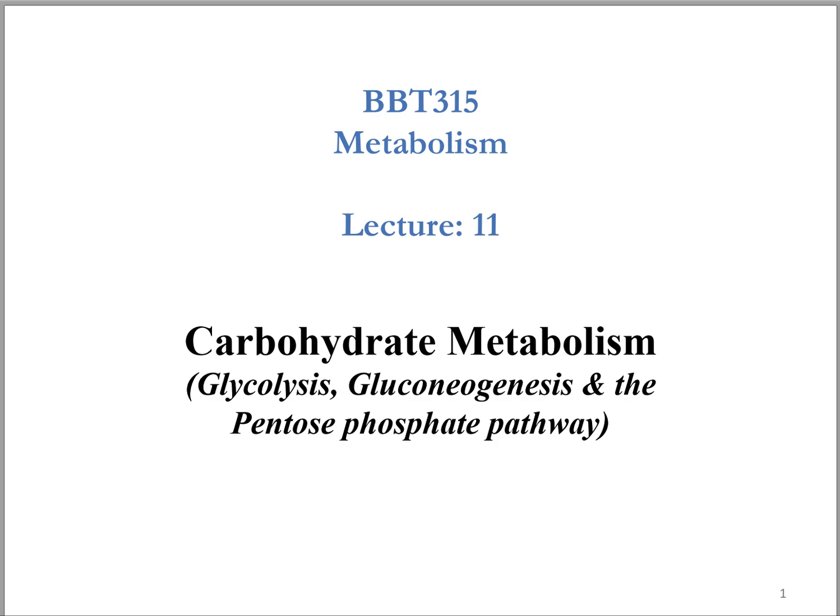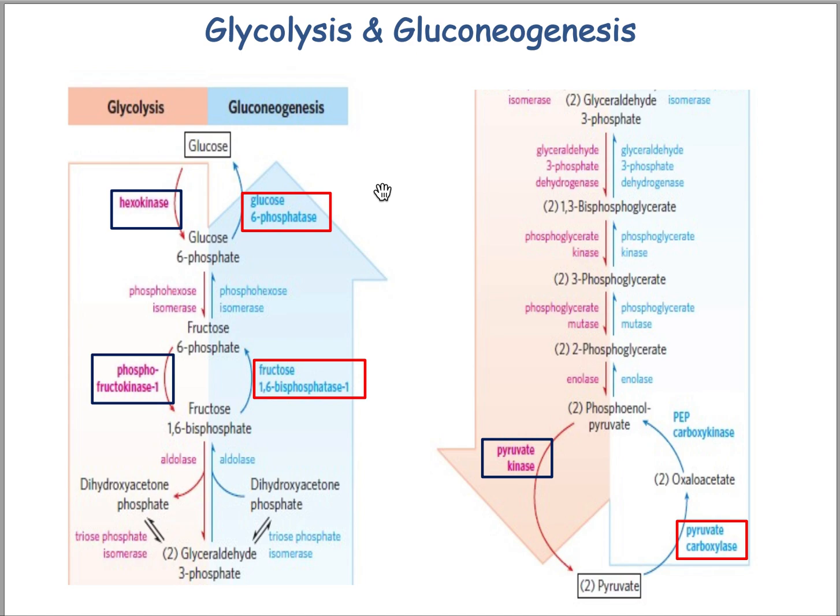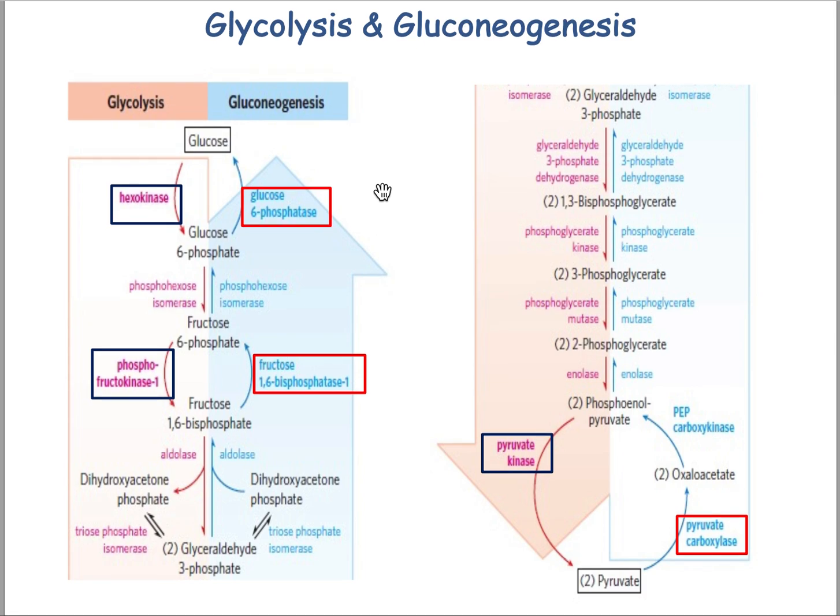The remaining part of the carbohydrate metabolism, that means the regulation of carbohydrates, in lecture 11. So these are the pathways of glycolysis and gluconeogenesis, where the three irreversible steps of the glycolytic pathway, catalyzed by hexokinase, phosphofructokinase, and pyruvate kinase, will be the enzymes of interest to regulate glycolysis.